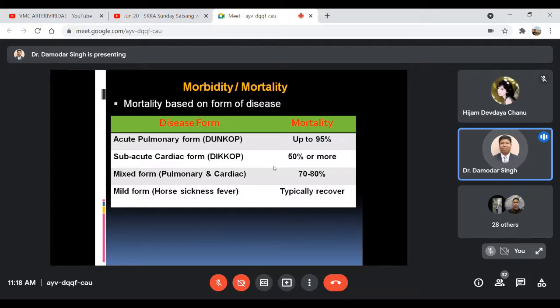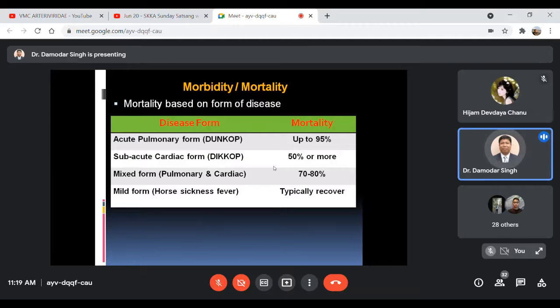Okay, so when we are talking about the mortality based on these 4 forms, in the acute pulmonary form, that means Dunkop, the mortality may be very high, maybe reaching up to 95%. Okay, and then the subacute cardiac form, that is the Dikkop form, where 50% mortality or a little bit more may be there.